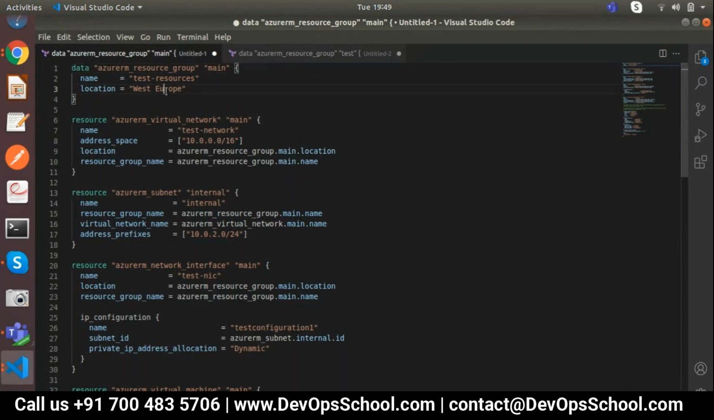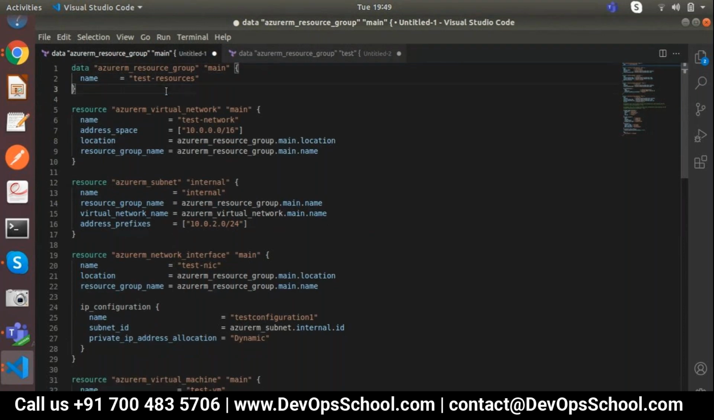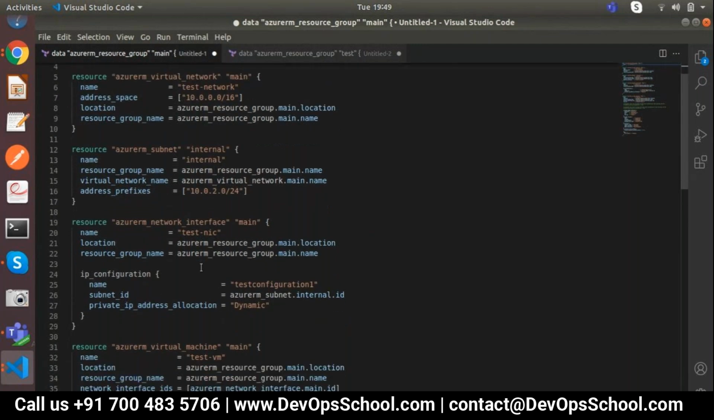Now I'll remove this location. I don't need the location, because it will already capture test best. This is the name, correct? Now definitely this resource group I have already referred to in the subnet, vnet, nic, and virtual machine.